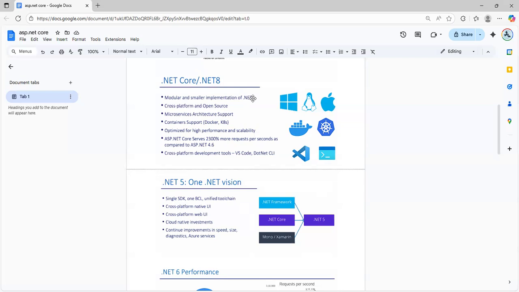But in .NET framework, this thing is not available. You download heavy, means this small partition is not available in .NET framework. Due to that reason, this .NET Core is lightweight. This is the same modular and smaller implementation of .NET Core. Because NuGet is according to requirement, you can download the NuGet package and do your task. And this is a microservice-based architecture.